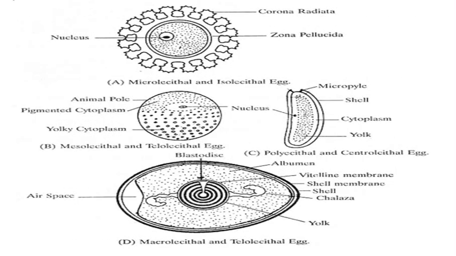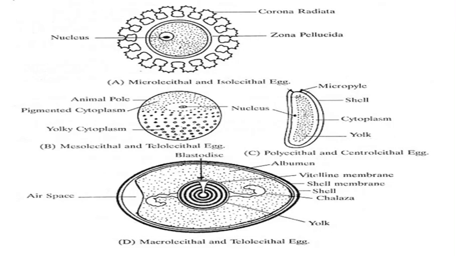So here the first diagram is the diagram of microlecithal and isolecithal egg. What is a microlecithal egg? Microlecithal egg contains negligible quantity of yolk. And what is isolecithal egg? In isolecithal or homolecithal egg, the small quantity of yolk is uniformly distributed in the egg cytoplasm. So the first diagram is the microlecithal and isolecithal egg.